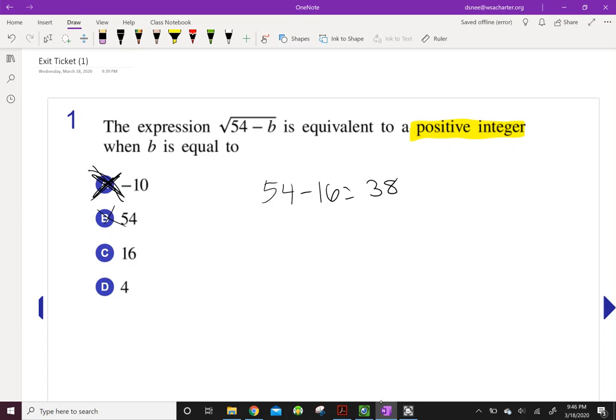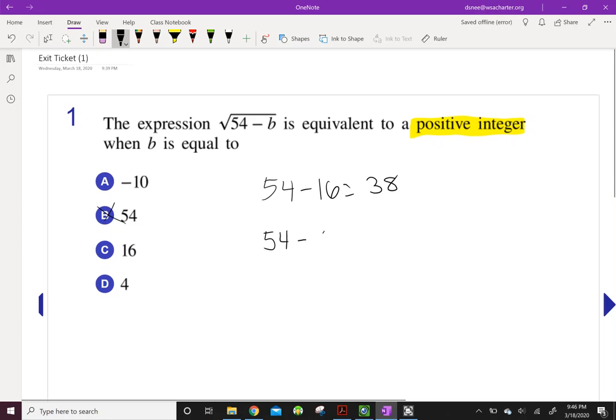38. Oh, wait a minute. I need to go back. Let's look at this again. B is equal to, okay, I can't cross out that negative 10 because b is equal to. So let's try this. 54 minus negative 10. I need the square root of that.